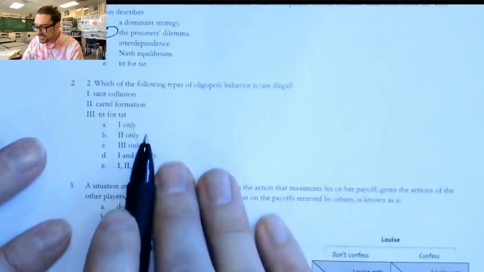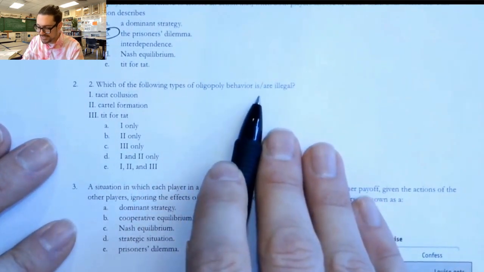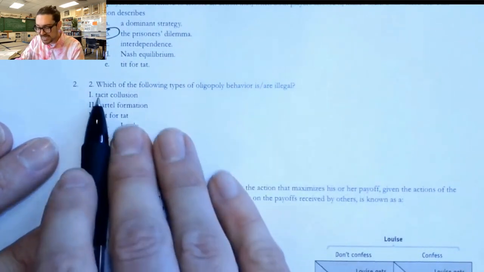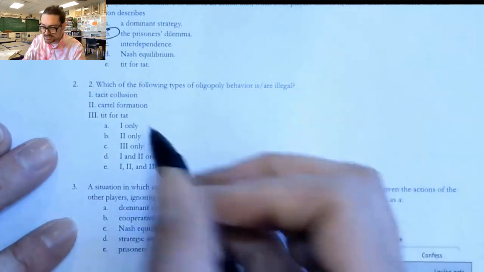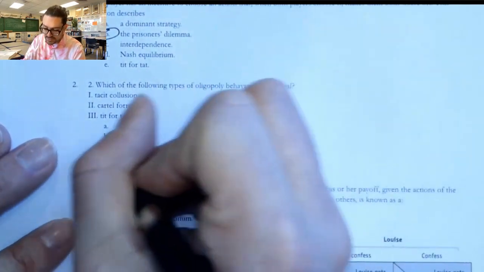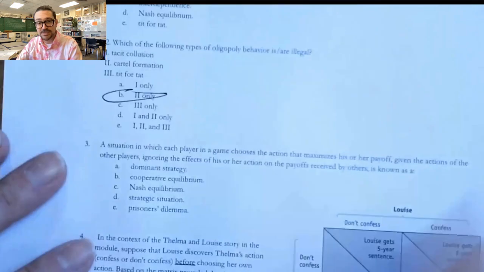Which of the following types of oligopoly behavior is or are illegal? Tacit collusion's not. Cartel is. Tit for tat is not. So the only one that is, option 2, B. That's the only one that's illegal.